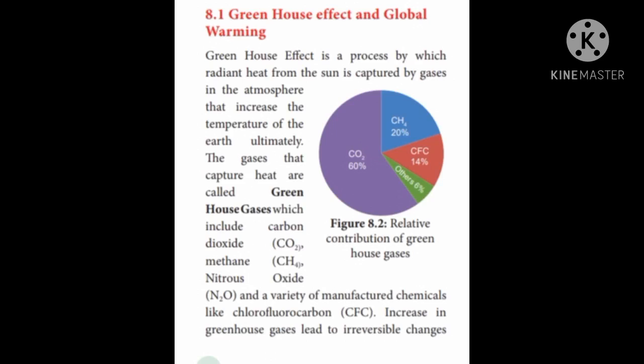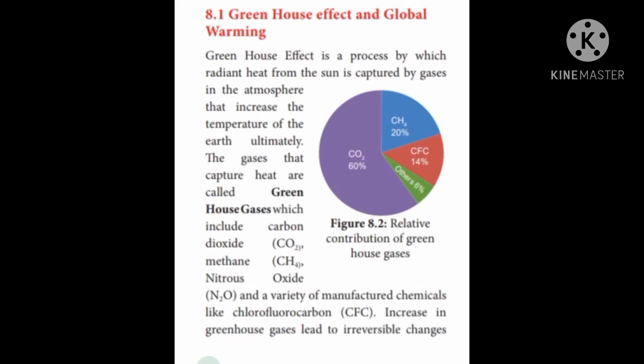So greenhouse effect is a process by which radiant heat from the sun is captured by the gases in the atmosphere. As a result, it increases the temperature. The atmospheric gas is polluted due to various pollutants.